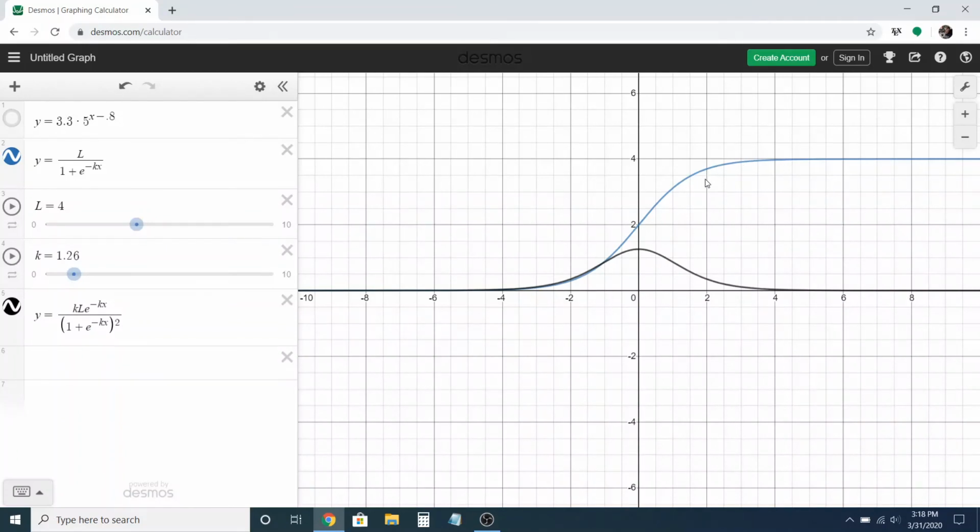Both of these are going to be helped by preventative measures such as washing your hands, social distancing, which is the reason why we're not meeting in person today. Both of those are going to tend to decrease the K and decrease the L, the total number of people that get infected. Hopefully not everyone will get infected, and hopefully by leveling the curve, we don't have as many people showing up to the hospital on the same day.